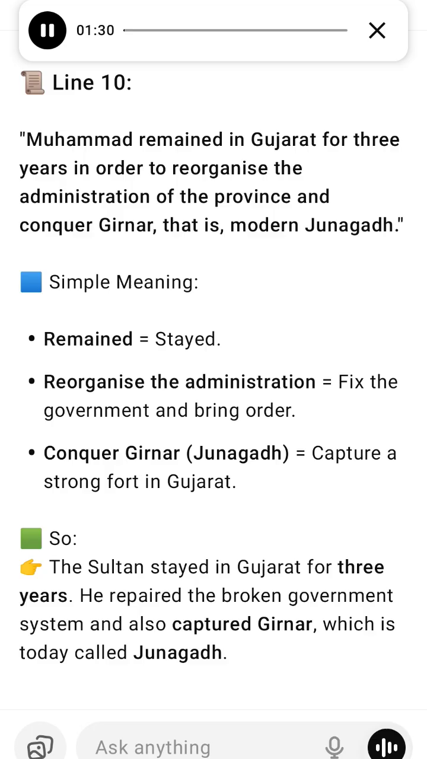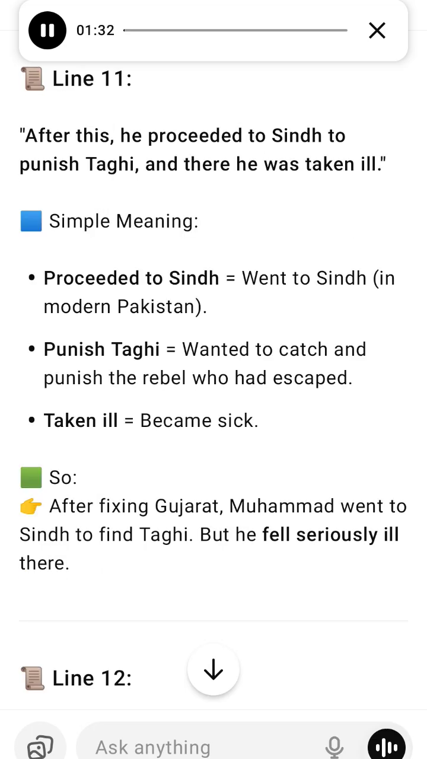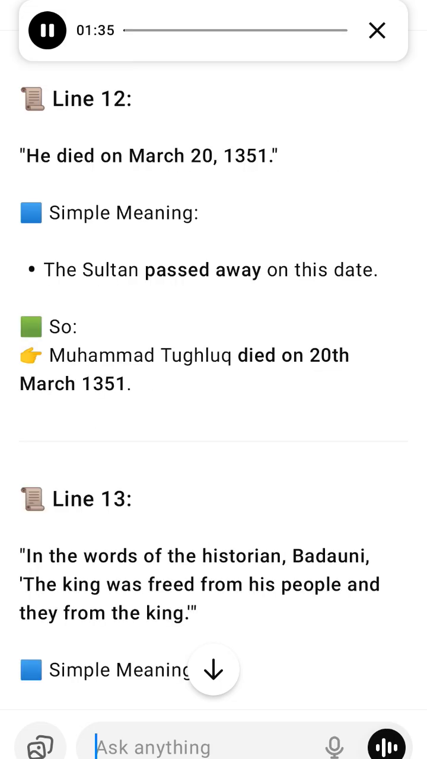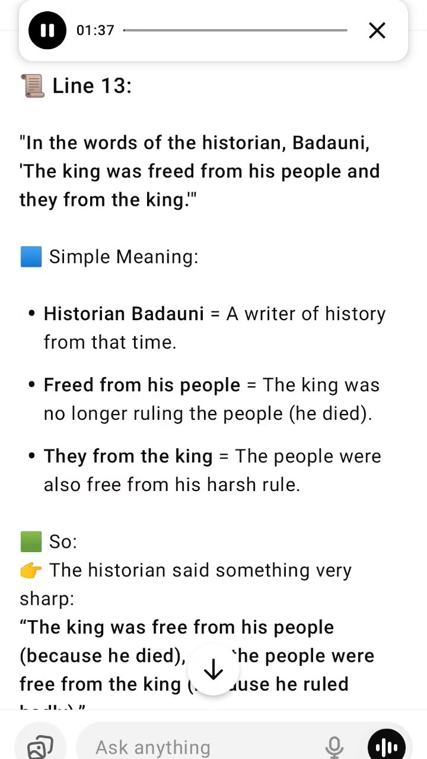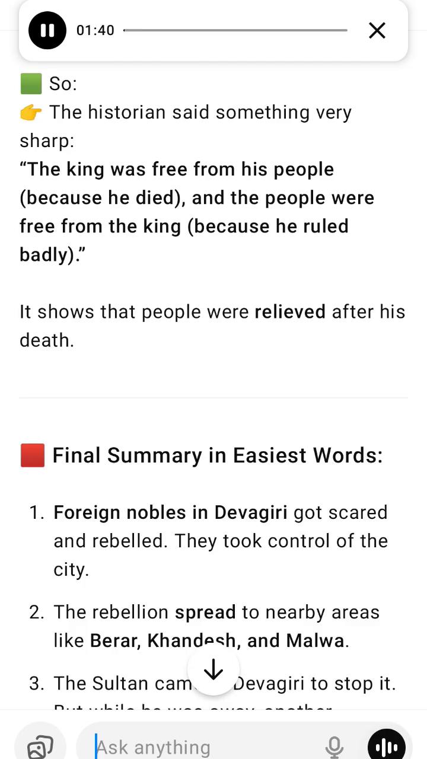Part 2. Gujarat Rebellion and Muhammad's Final Days. What happened in Gujarat? A man named Taghi led a strong rebellion there. He was a dangerous enemy who had many followers. What did Muhammad do? He chased Taghi from place to place. Finally, Taghi had to run away and hide in Sindh, present-day Pakistan, in a place called Thatta.